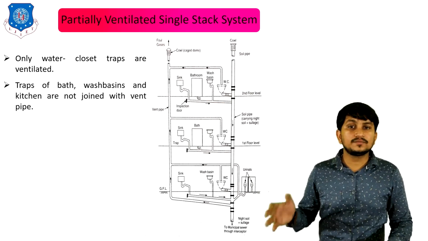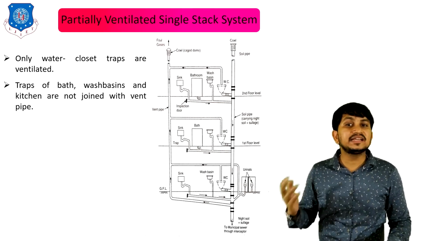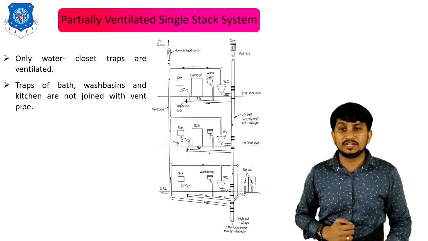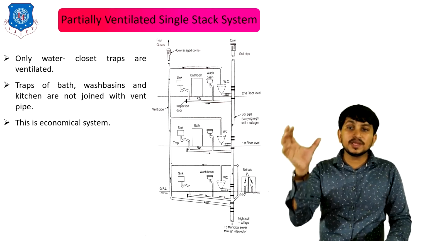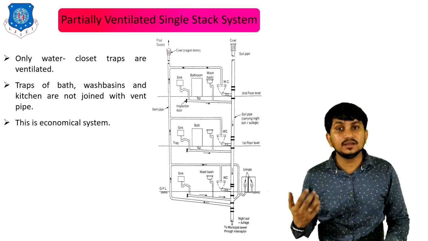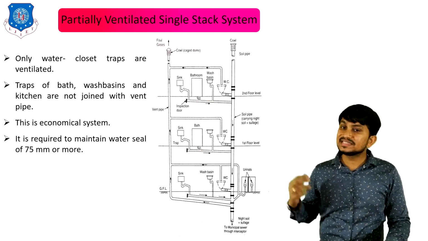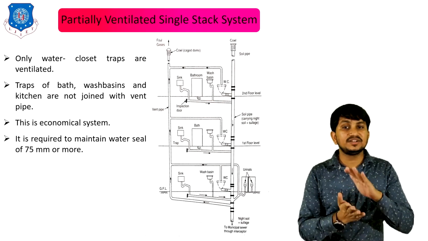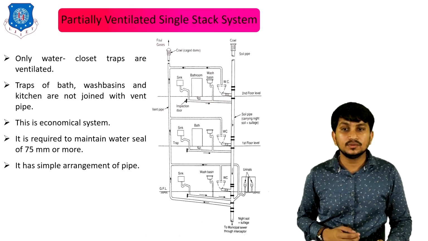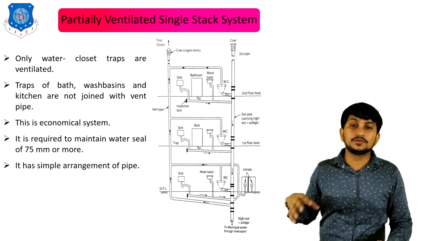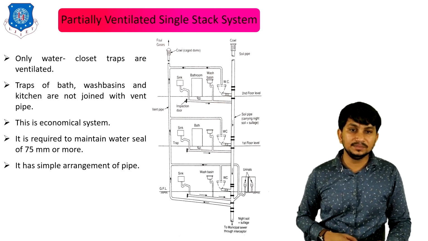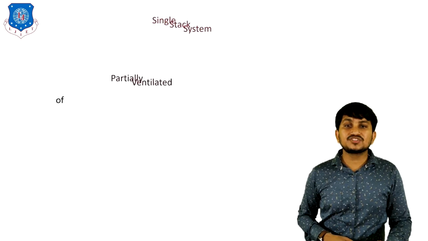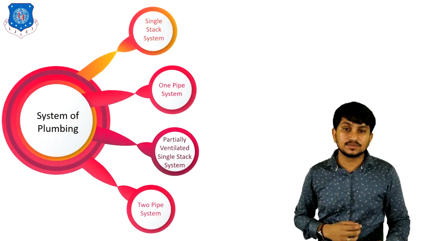Traps of bathroom, wash basin and kitchen are not joined with the vent pipe. This is an economical system generally used in residential buildings. It is required to maintain a water seal of 75 mm or more. It has a simple arrangement of pipe layout. That's all about the partially ventilated single stage system.